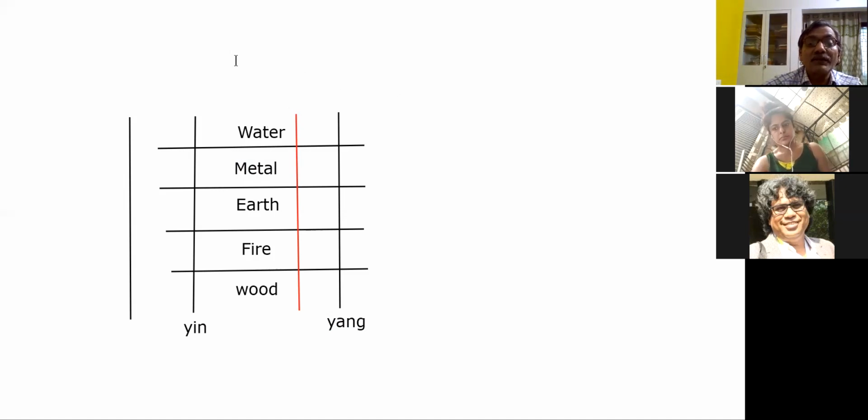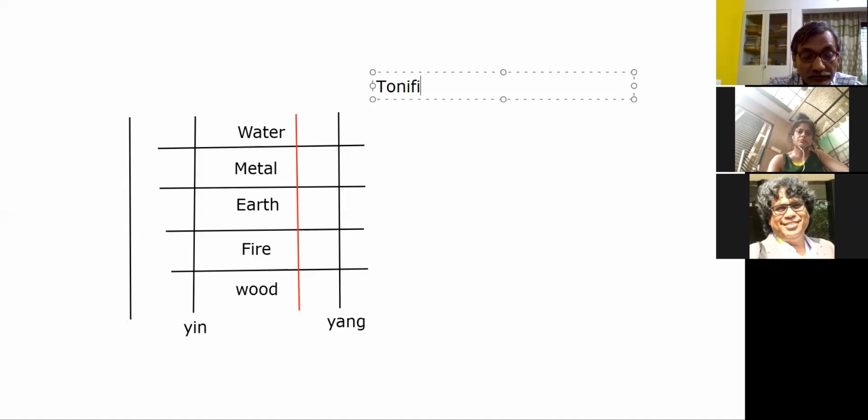Shall I write it, or you have understood it? Please write, sir. So first is what? Increase the quantity of chi in the meridian. What is tonification? That is what we are trying to understand.